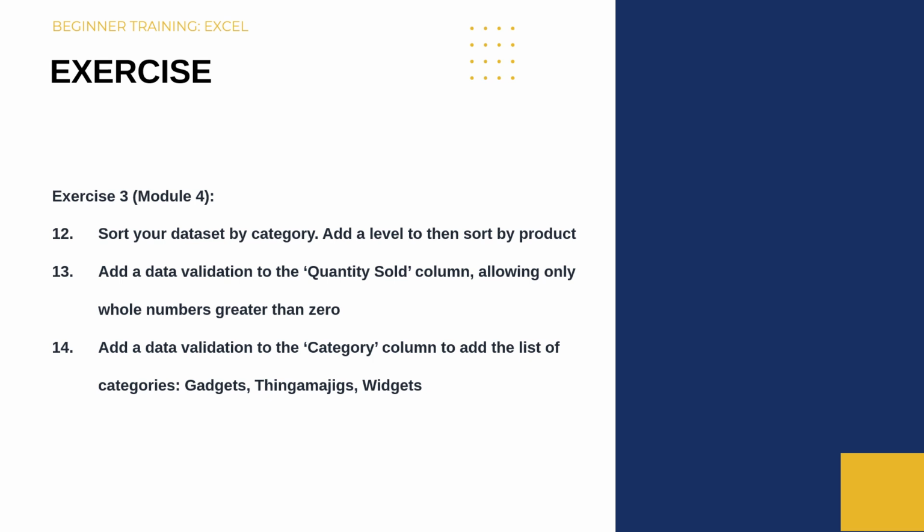You would then add data validation to the quantity sold column, allowing only whole numbers greater than 0, and then add a data validation to the category, where you add the list of categories. So this is exactly as I had done it throughout the presentation.